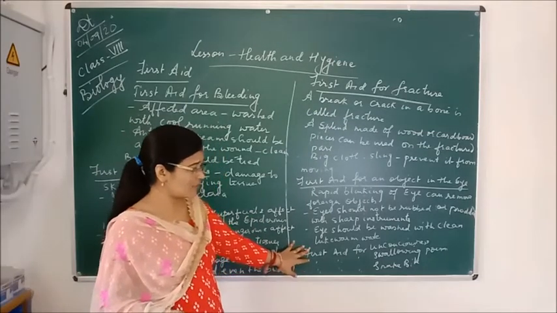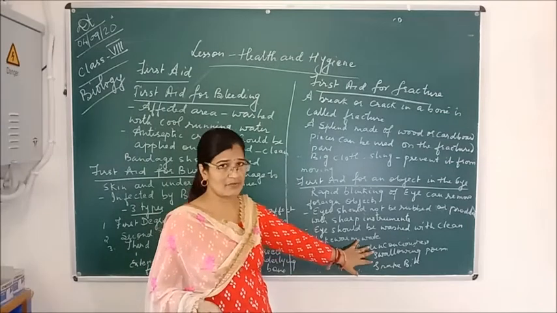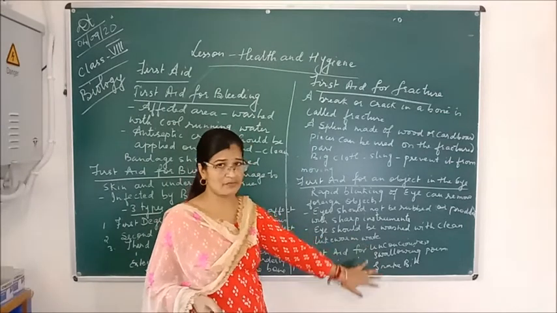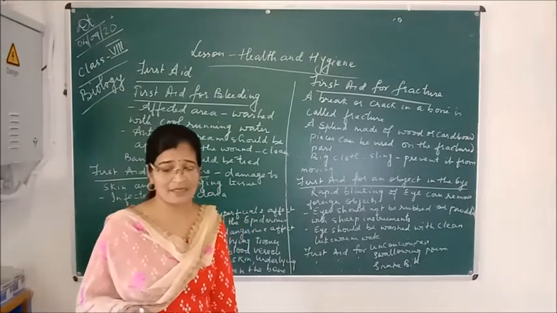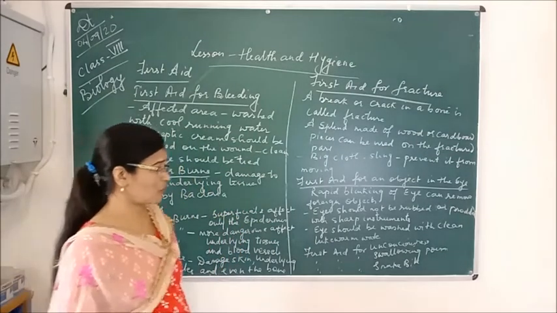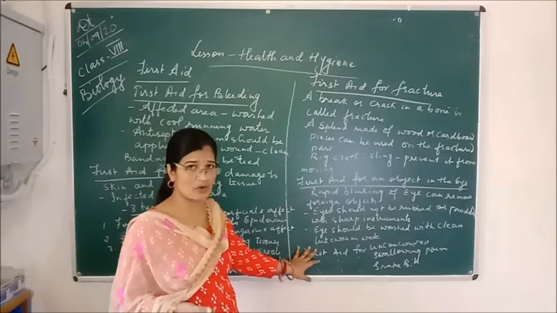Next is the first aid for swallowing poison. If any person has swallowed poison, what happens? The antivenom should be present there to take out the poison from his body.